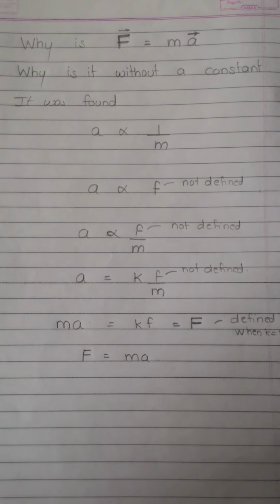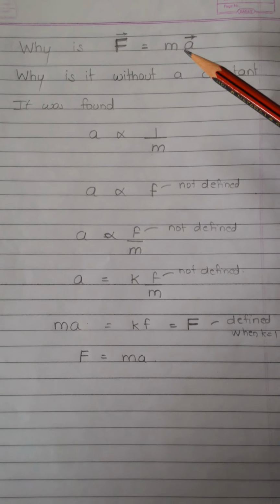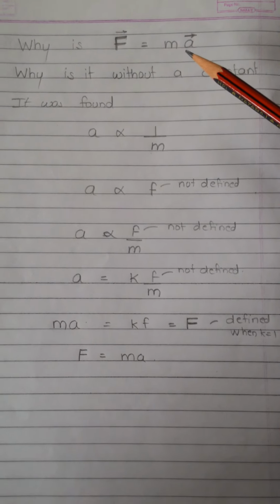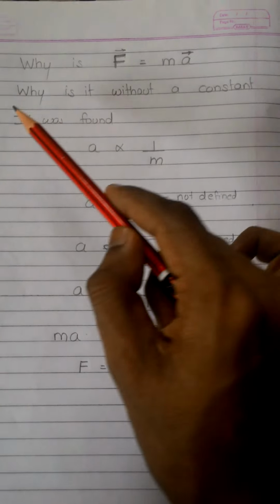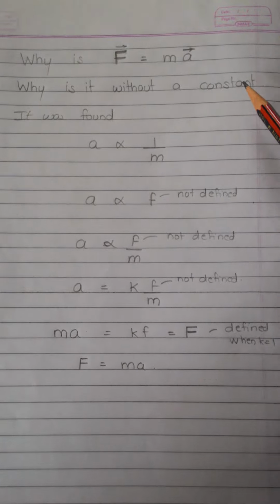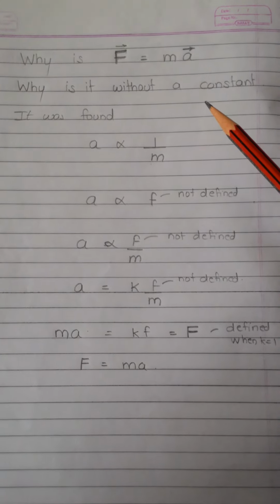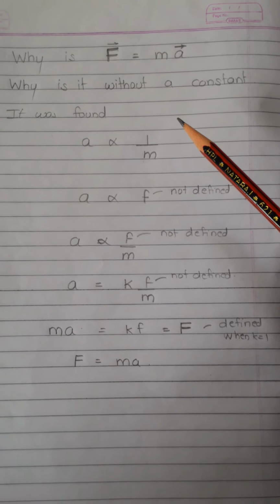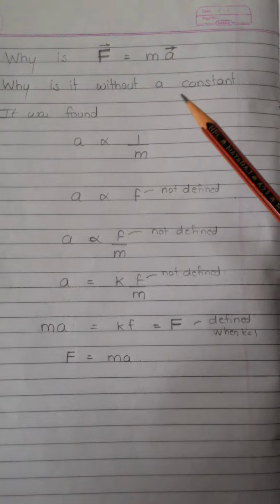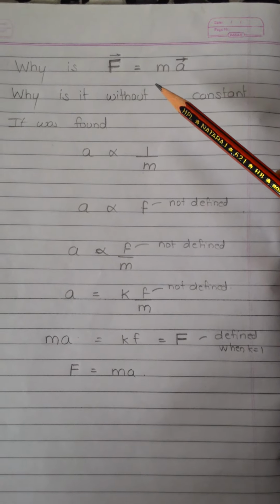I am making this video on why F equals mass times acceleration, as I wondered why this equation is without a constant. Well, someone who is really interested in equations might come across such a thing and find out why this equation is without a constant.